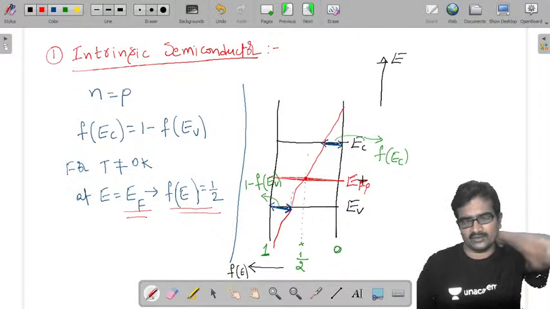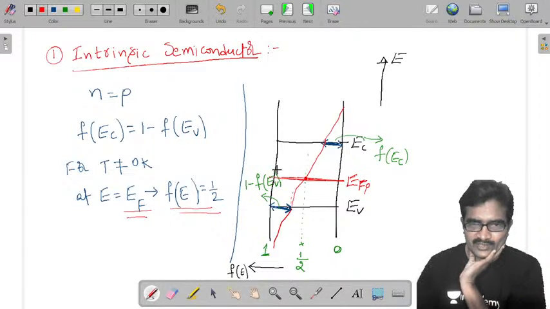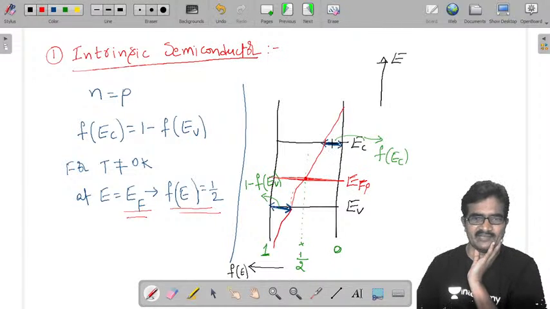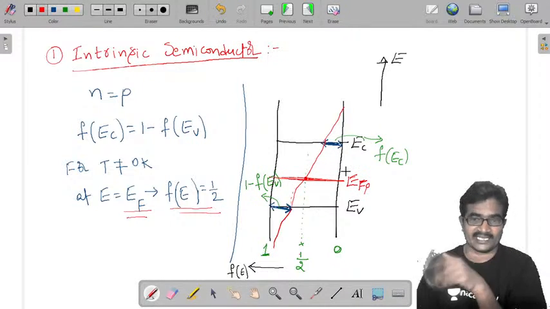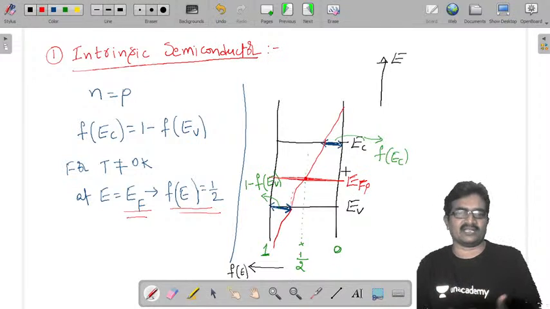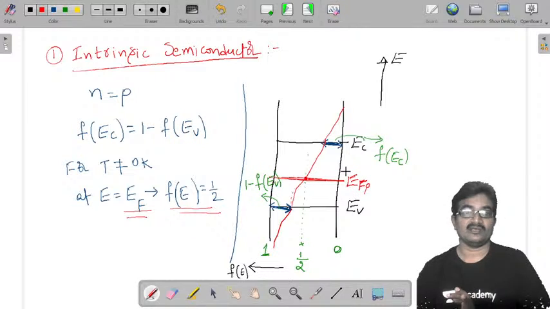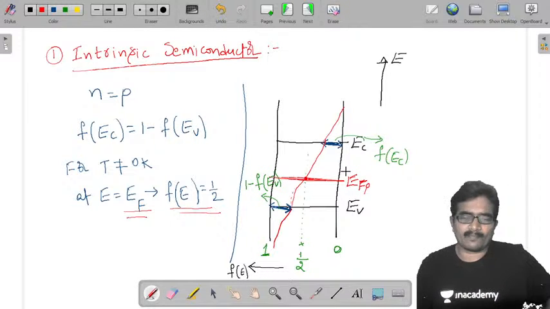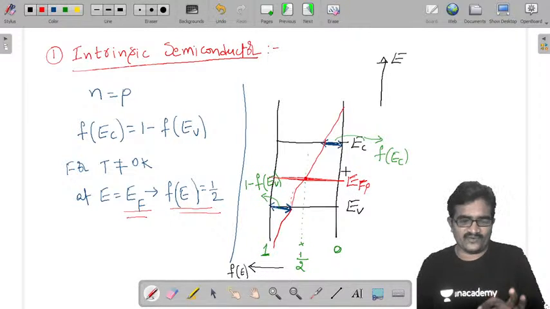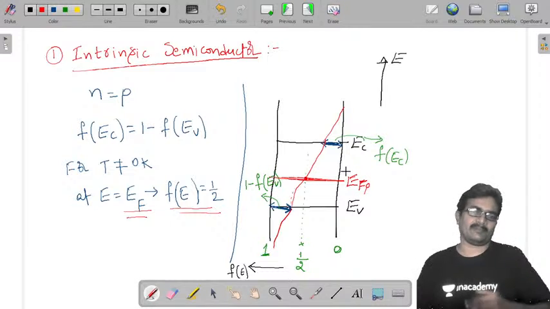Now, if you observe this, it is approximately the midpoint of the energy gap. Approximately, not exactly. There is a condition required to make it exactly the midpoint of the energy gap. While solving problems, you can treat EFI as the midpoint of the energy gap approximately.